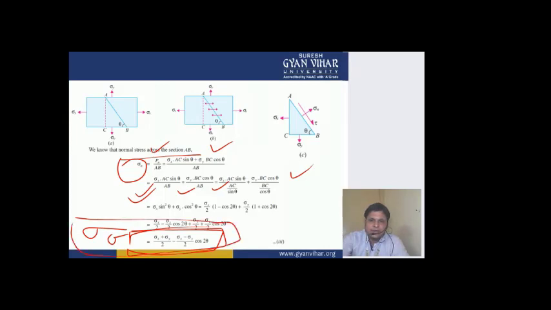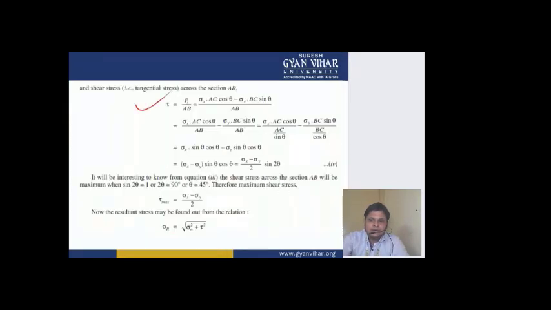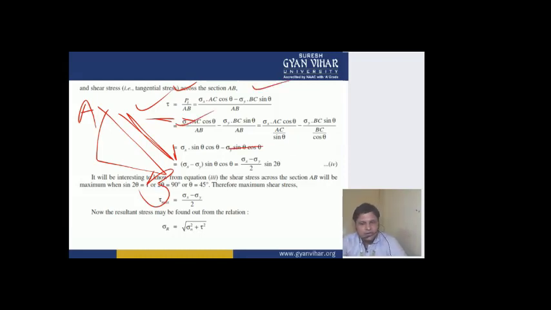Similarly, for the tangential load the same thing is done. The tangential stress acting on this particular plane will be given by the load acting on this plane divided by the area of this plane. So this we have done. Finally, simplifying, we have obtained that sigma x minus sigma y by 2 sine 2 theta is the value of stress across this plane, tau theta. Now when both are calculated,